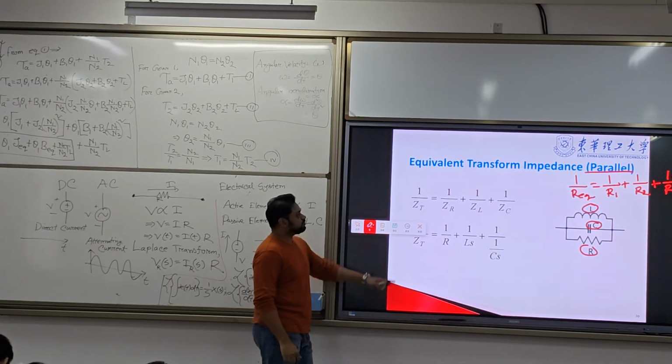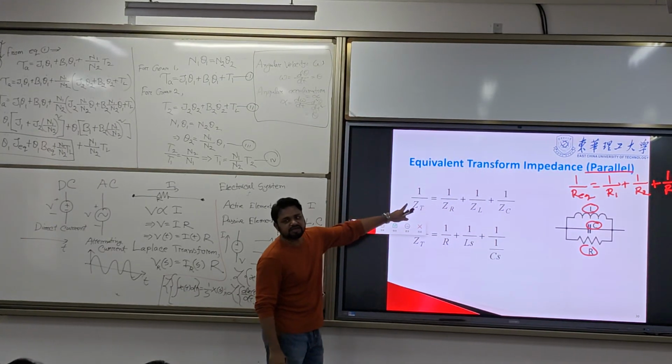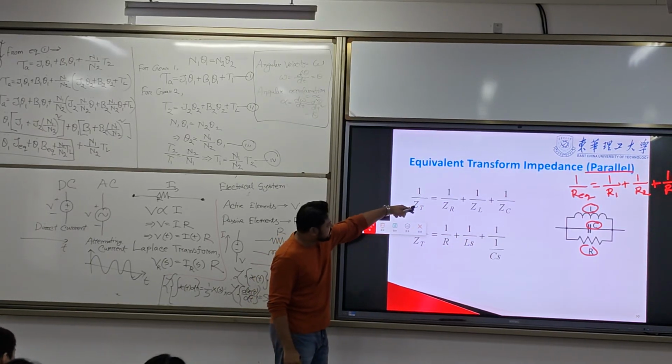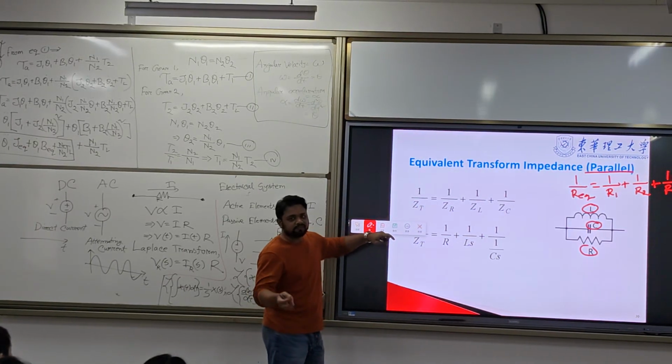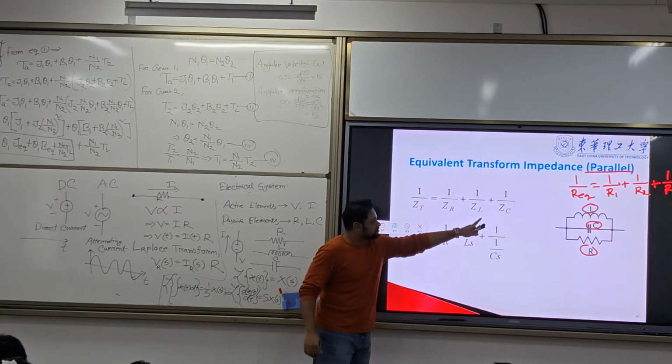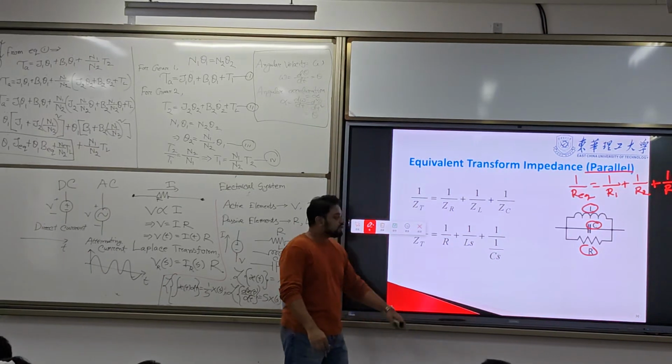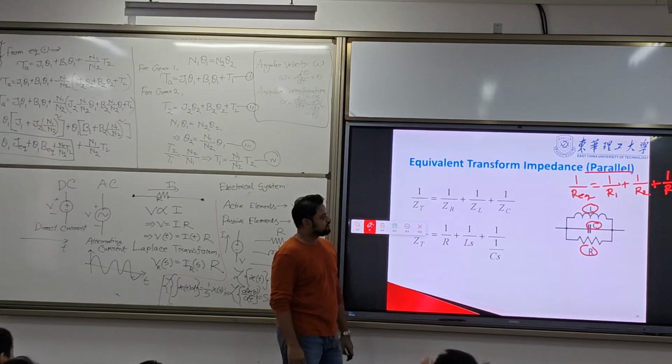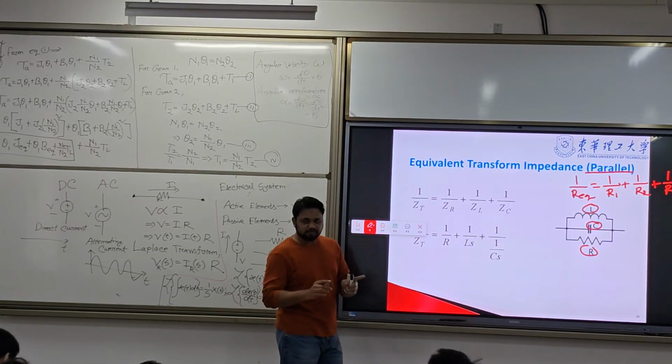In the parallel connection we write the same format in the AC circuit: 1 by Z total equals 1 by ZR plus 1 by ZL plus 1 by ZC. We already know ZR, ZL, and ZC, so we have the values. These are the two different combinations, series and parallel equations.